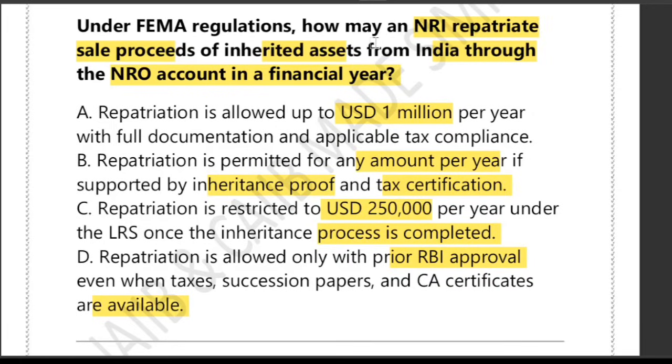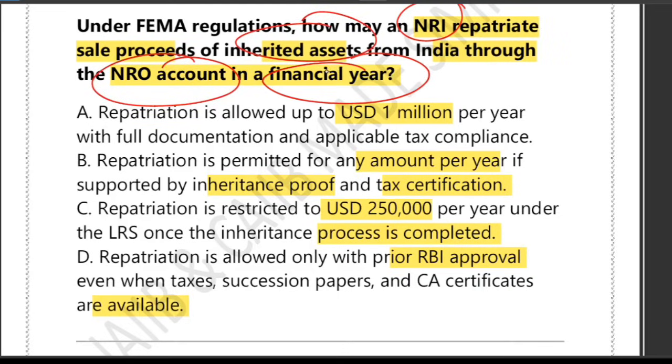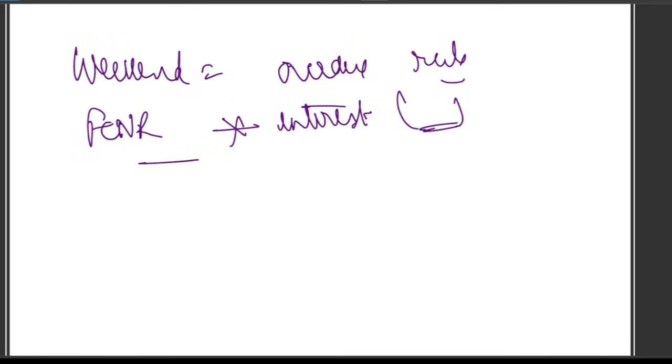So there are some keywords. The keywords are NRI, inherited asset, NRO account, financial year limit, and repatriated outside India. So let's first of all clear the concept. Let's understand the concept first. So what does the concept say?